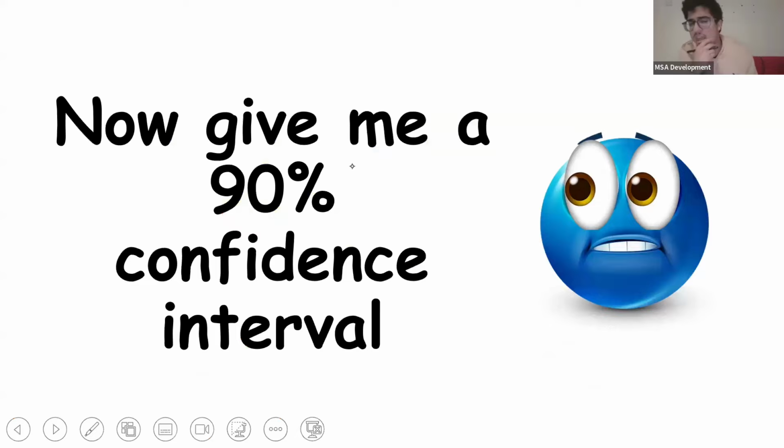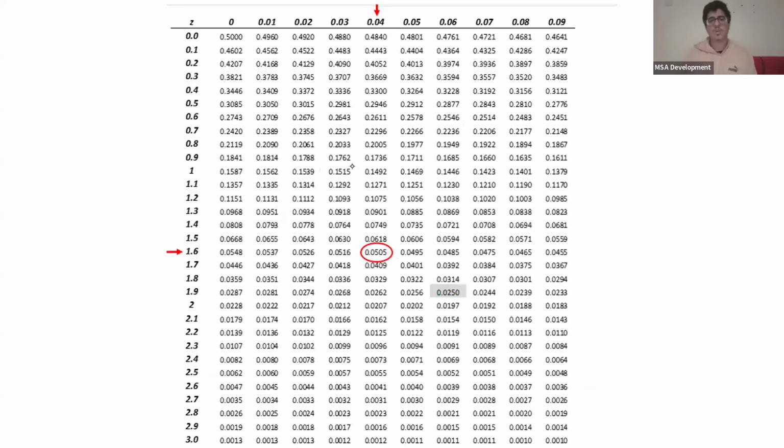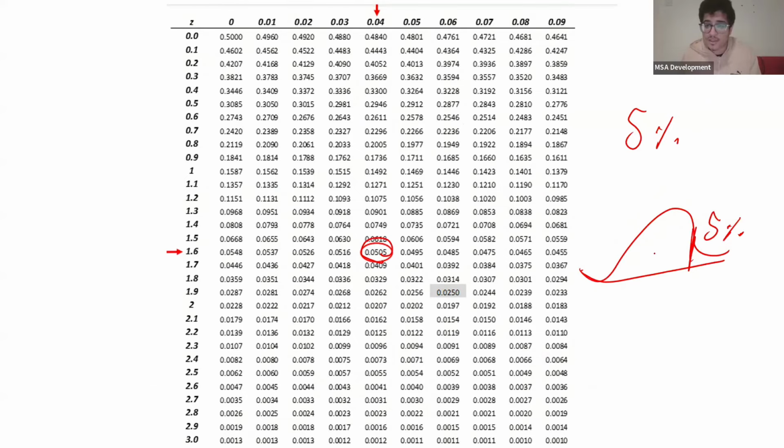Now, let's say the doctor says, give me a 90% confidence interval. We're going to go back to the z-table and we're going to find 0.05, which stands for 5%. So now we're taking the distribution graph and making a line here and dividing 5%, and then over here is 90, and then over here's another 5%. Okay, so we're making a 90% confidence interval here.